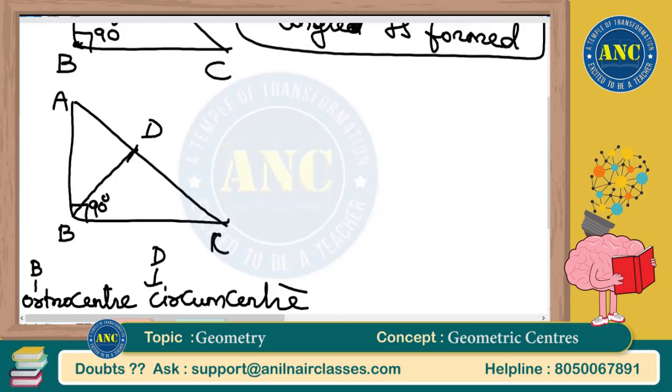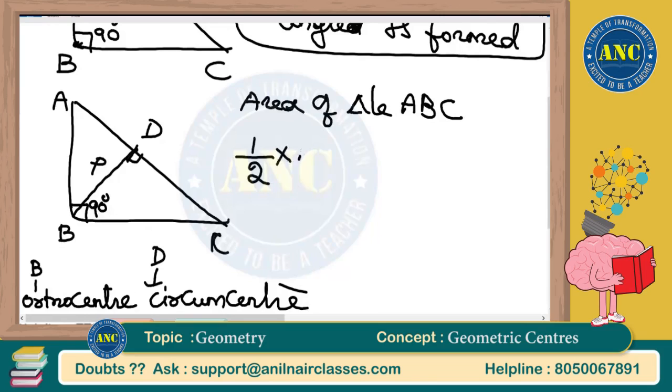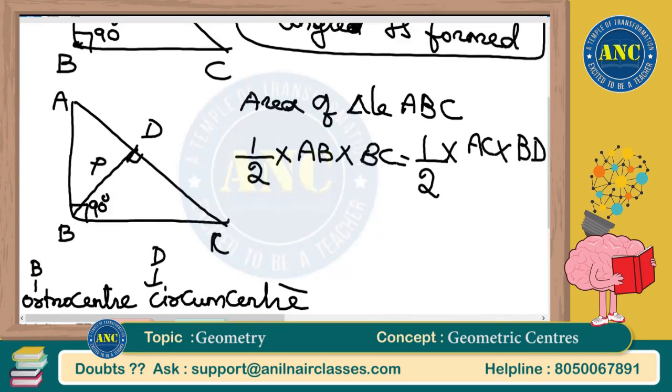If I join these two, and call this P, the area of triangle ABC is half into the product of the sides where the right angle is formed: half into AB into BC. It is also half into base into height. Base is AC. Height is BD.